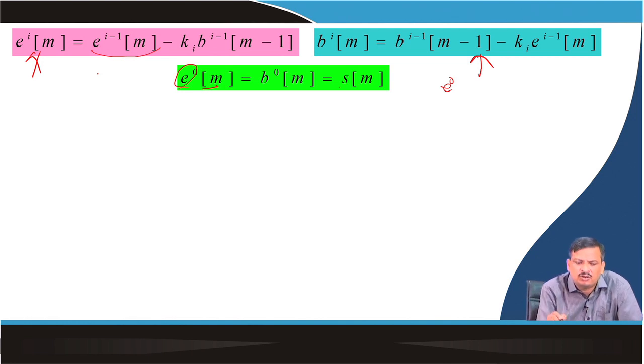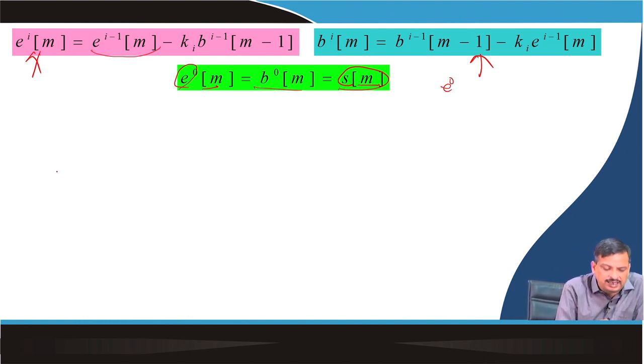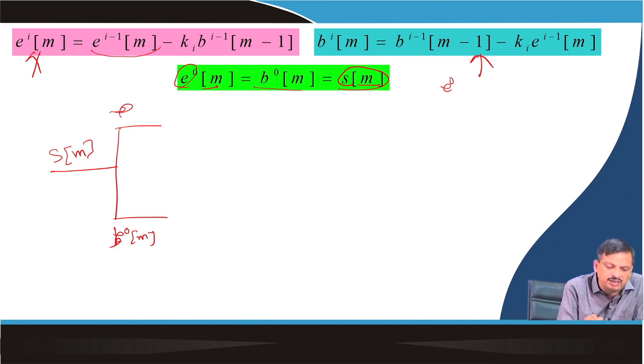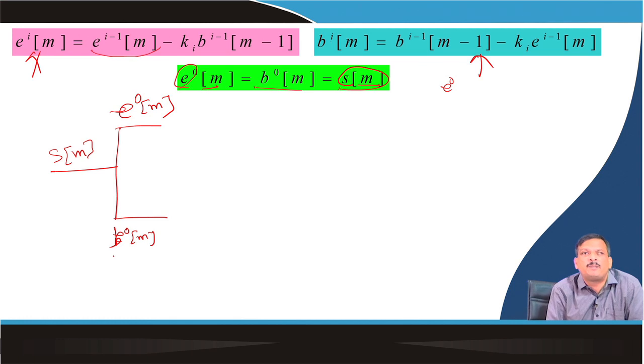Similarly, B0(m) is nothing but S(m). So, when I do the signal flow diagram, I can say this is my speech signal S(m). So, this is nothing but E0(m), this is nothing but B0(m). So, this is 0th order prediction, 0th iteration, which is nothing but the signal itself.